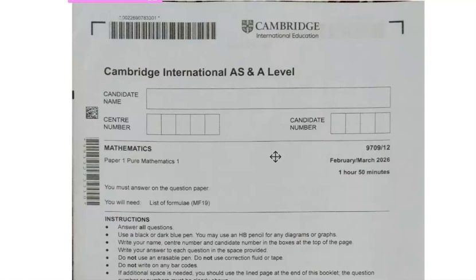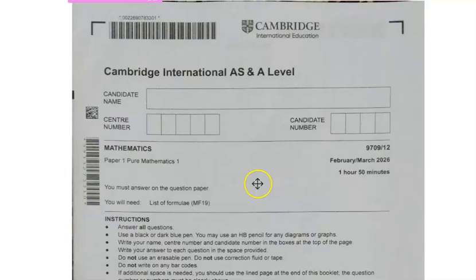So for those preparing for the May/June series, which is starting this late April, actually the first paper comes on 28th of April, that is next week Tuesday. You're supposed to start with your practical skills, physics advanced practical skills, and then on Wednesday 29th you will be sitting for paper 1, that is pure mathematics. So let us look at this paper that the Indian candidates did, and maybe possibly guess on what to expect.